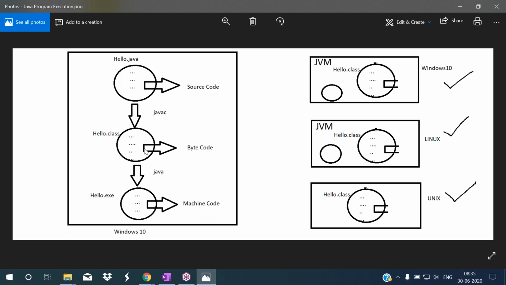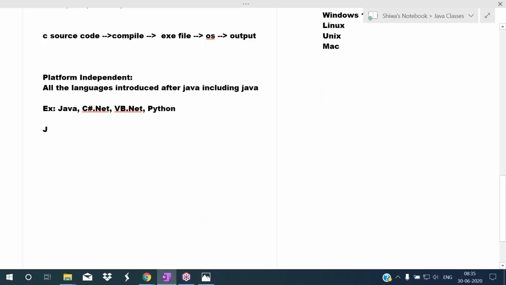Listen carefully. This bytecode can be understood by JVM only. JVM stands for Java Virtual Machine. So what is this JVM? JVM is a software.